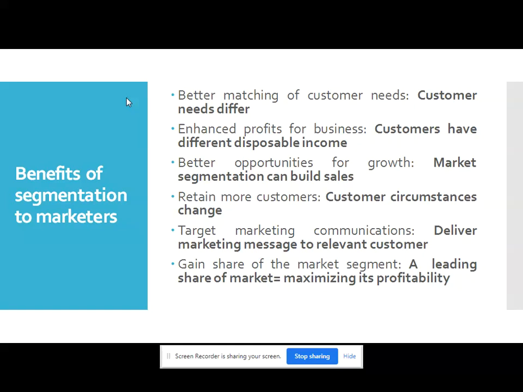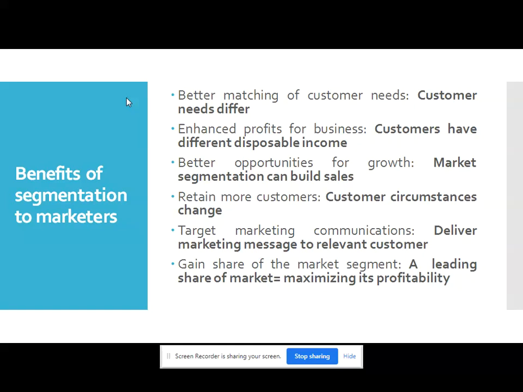Then next, that is the fifth need, is to target marketing communication. The fact is, deliver the marketing message to relevant customers. Communicating our product is very much essential, and we can deliver the marketing message to the relevant customers because of segmentation. If the target market is too broad, there is a strong risk that key customers are missed. So we do not want our key customers to be missed, and our message should be delivered to the ultimate customers in time. That's why targeted marketing communication can be achieved through segmentation.